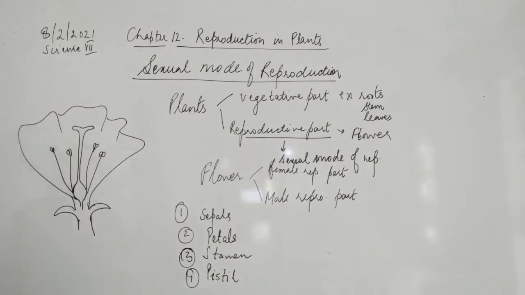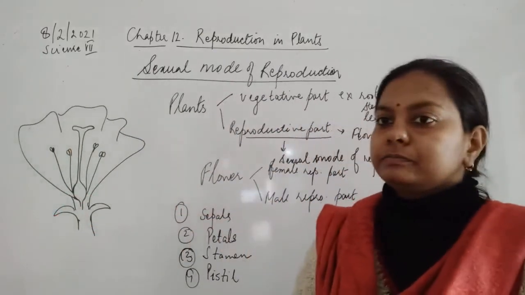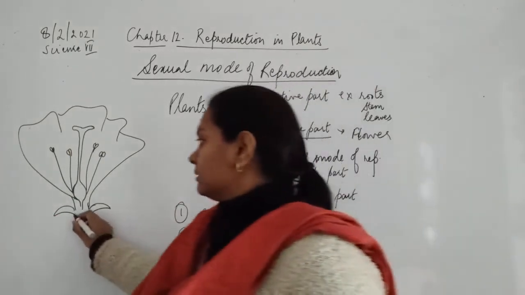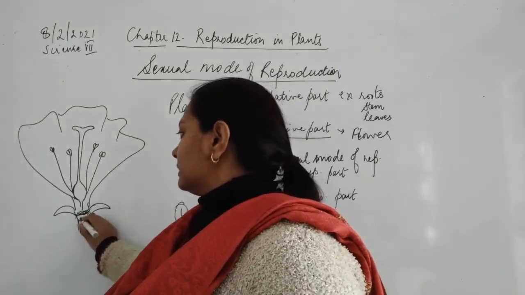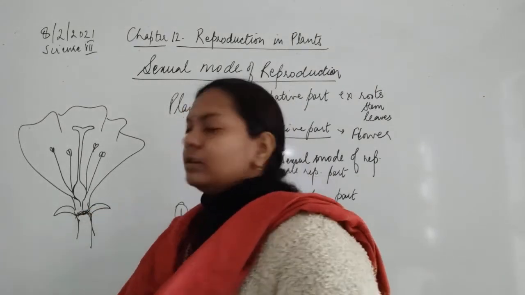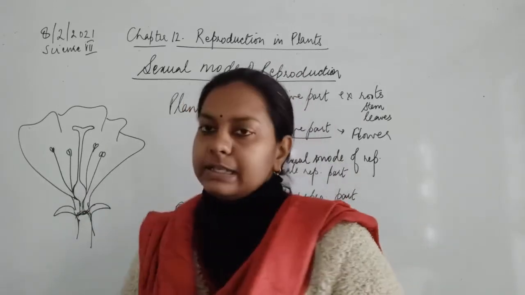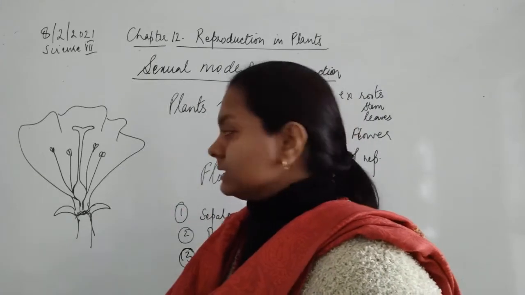Fine, so this is the structure of a flower. You can see sometimes it is closed और sometimes it is open. ठीक है. तो यहाँ पर जो structures हमने लिखे हैं वो कहाँ present हैं?